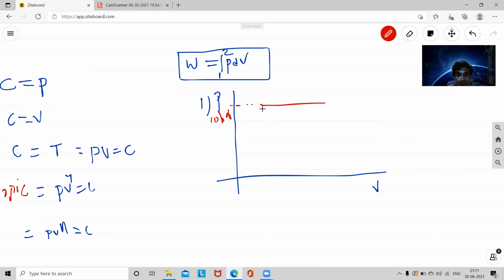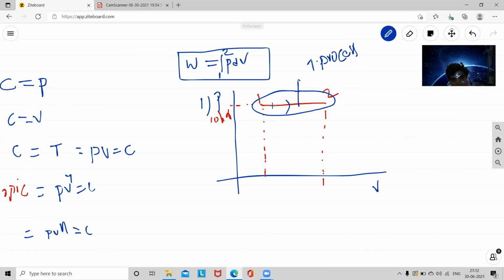This is state 1, and this is state 2. The process from state 1 to state 2 is called one thermodynamic process. Now the pressure is constant over this entire PV relation, so the process is called a constant pressure process. Here the volume will change from V1 to V2.